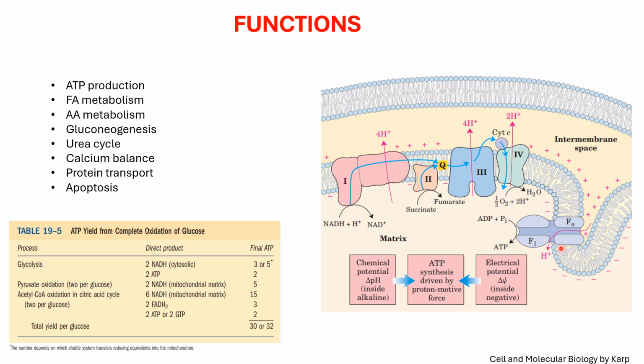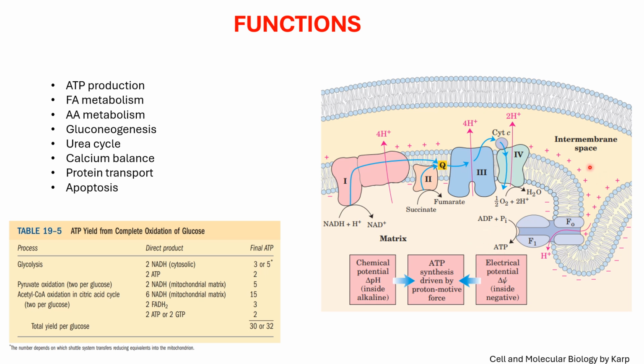What is this? This is complex 5, sometimes also known by the name of F0 F1 particle or elementary particle or oxysome or ATPase. Let us see the structure first. It is made up of two parts, F0 and F1. In F0 there is already a channel. So when protons move down the concentration gradient, from the intermembrane space to the matrix, through this channel, this part F1 undergoes a conformational change, because of which ADP and inorganic phosphate, which are already in there, get attached and ATP is synthesized.